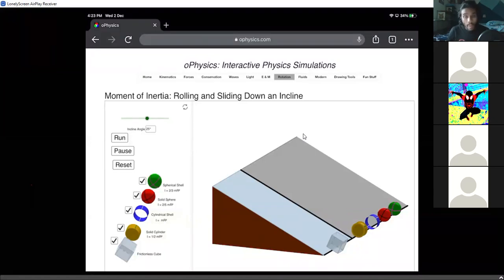And if we compare the cube to the ring, why is the cube faster? There is no friction at all. It's just basically sliding. g sin θ is the acceleration there.